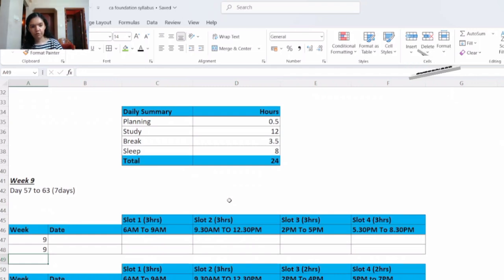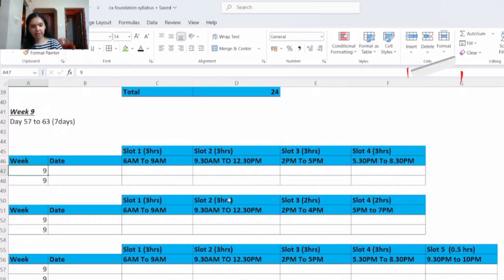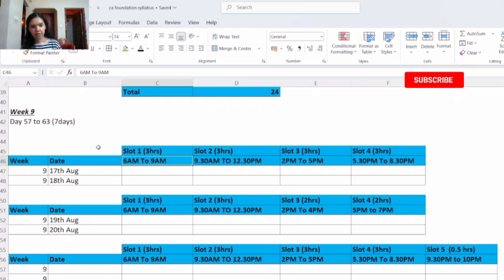Now let's go ahead. Week number 9, that is day 57 to day 63, for 7 days. So this is only 1 week. Let's see 17th August, 18th August and then 19th and 20th August. For 17th and 18th August, you will be having 4 study slots. And these are the timings of the slots.